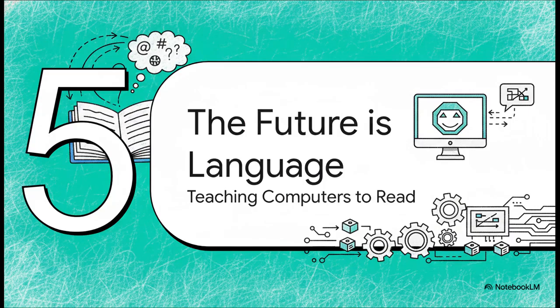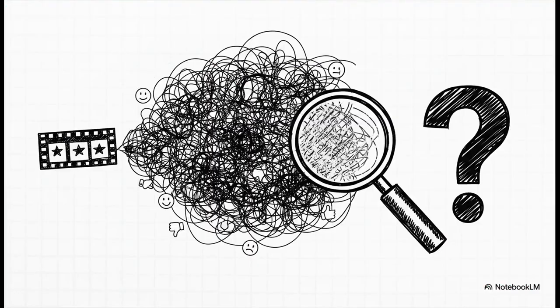We have covered a ton of ground, but there's one last stop on our tour. We're heading to the frontier of data science, natural language processing, or NLP. And what is that? Well, in short, it's all about teaching computers how to read and understand human language. So how does that even work? I mean, take a look at this movie review.